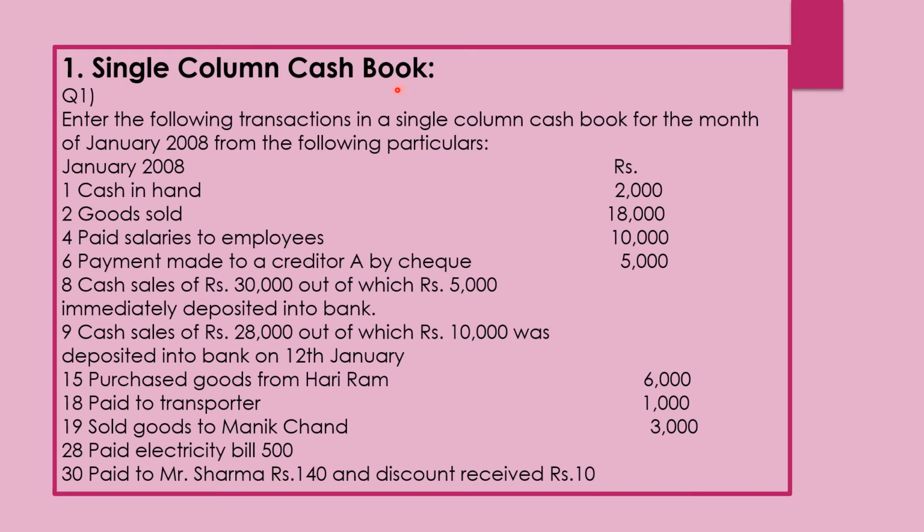Now this is a question for single column cash book. Let's see what is asked in the question. Enter the following transactions in a single column cash book for the month of January 2008. So for only one month we need to make a single column cash book, and there are certain transactions which have happened in that particular month. Before the start of the month, there was a cash balance of rupees 2000. With this we'll be starting our sum and we will see what other postings have to be done.